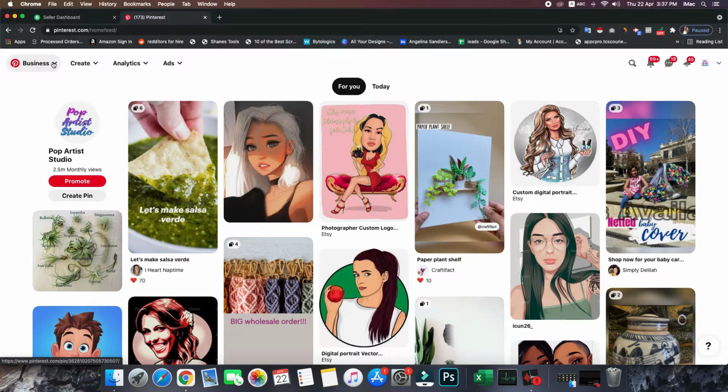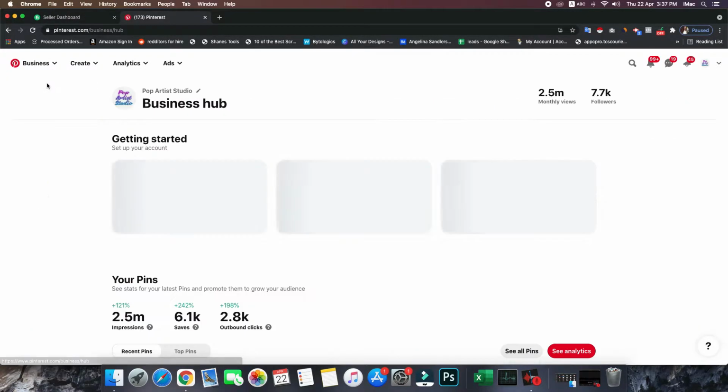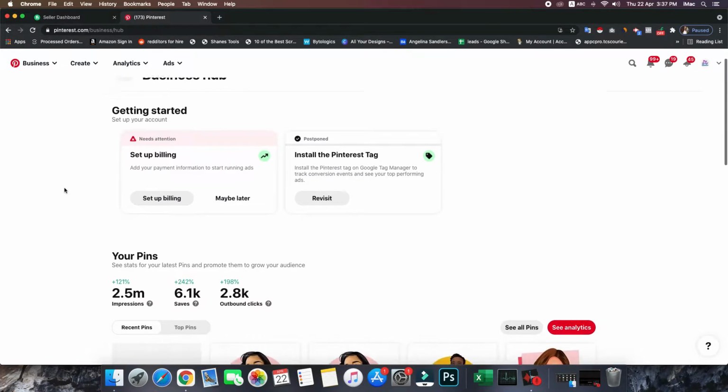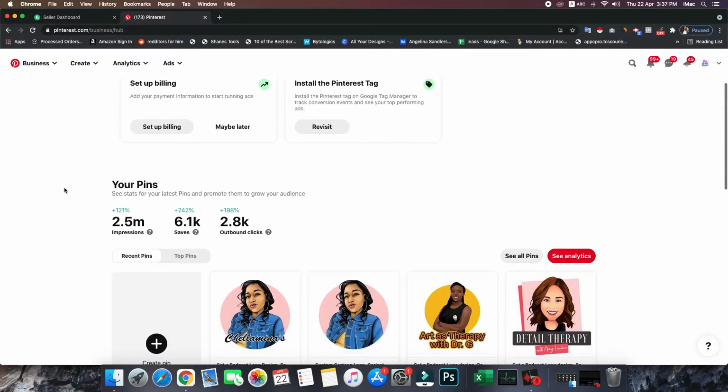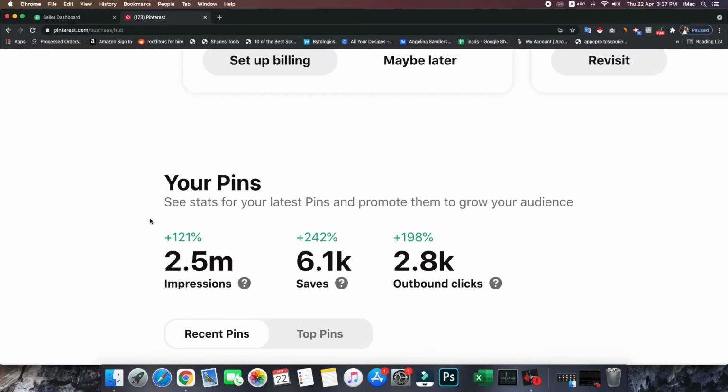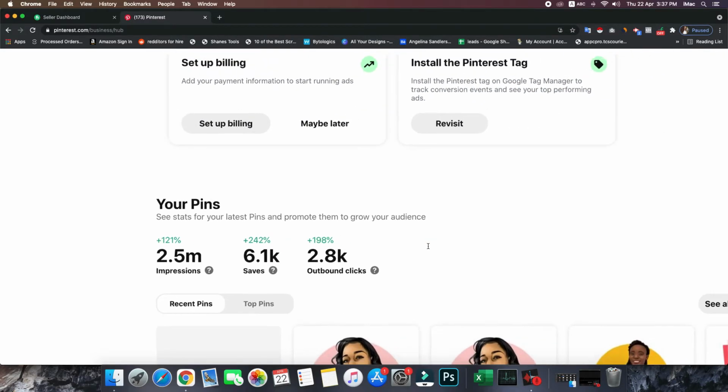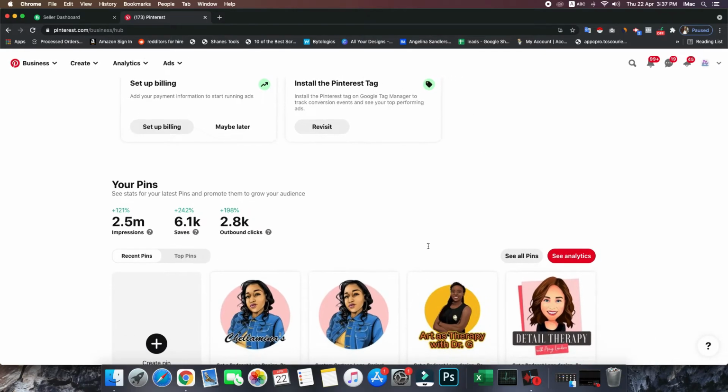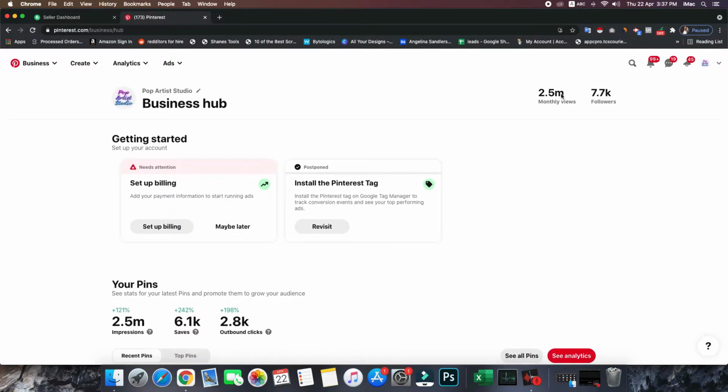Let me take you to the dashboard so you can see properly how much we have grown within 4 months. You can see the stats over here, guys. We have achieved 2.5 million impressions and the growth percentage is 121%. We have got 6.1k saves and 242% growth. In outbound clicks we have got 198% growth. So you can see, guys, we claimed 1 million impressions within 2 months, and within 4 months we have achieved 2.5 million impressions.